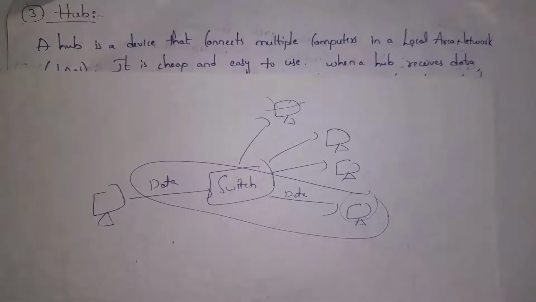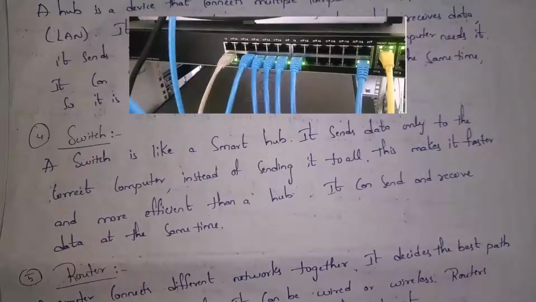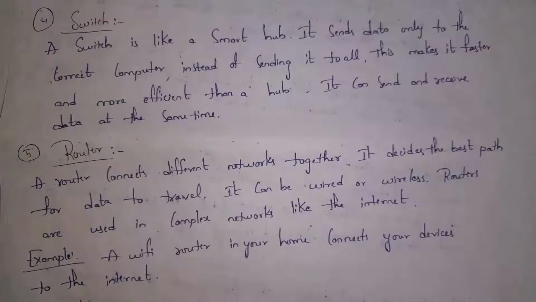And whereas if you consider hub, it cannot send and receive data at a time. But whereas if you consider switch, it can send data and receive data at a time. So switch is fast when compared to hub. Guys, for example, if you consider engineering college computer labs, in computer labs, all computers are connected to a device called switch. On top you can see one small box where all computers are connected to that box. We call that box as switch.